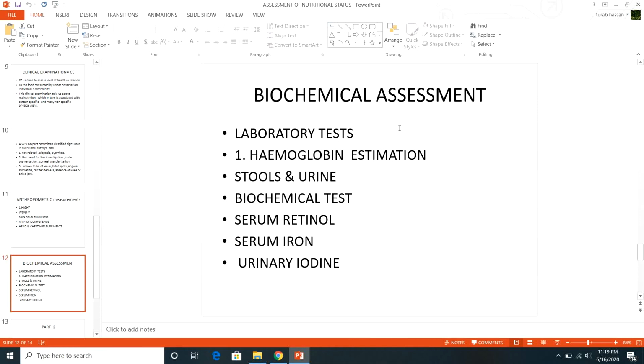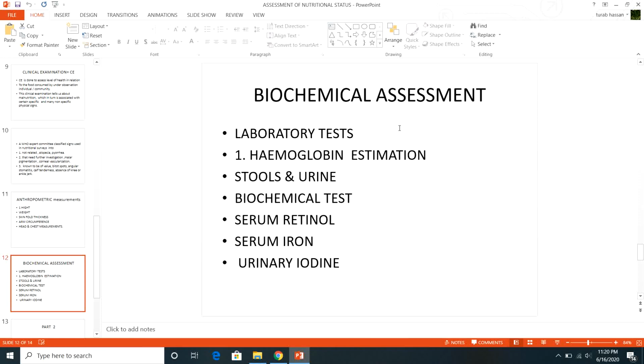Now, first of all, on the topmost priority comes the hemoglobin level, and it tells you what? It tells you about the iron deficiency anemia. And again, iron deficiency anemia is very important because most of the population here in the developing countries like Pakistan, especially the females, are suffering from iron deficiency anemia. So very essential. Also it tells you about the folic acid deficiency anemia.